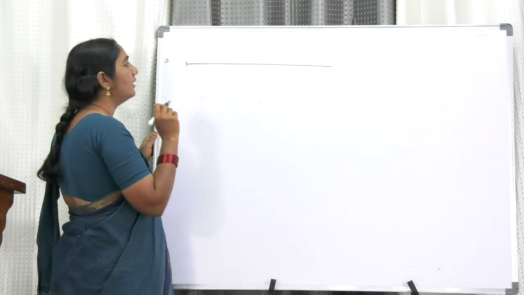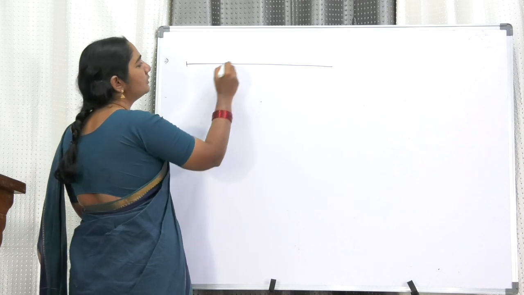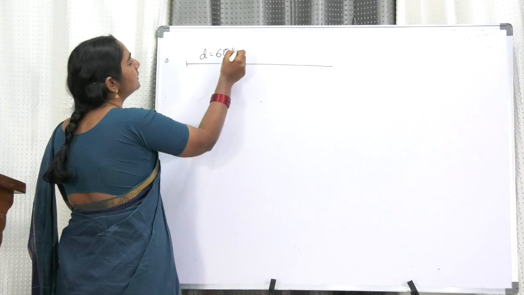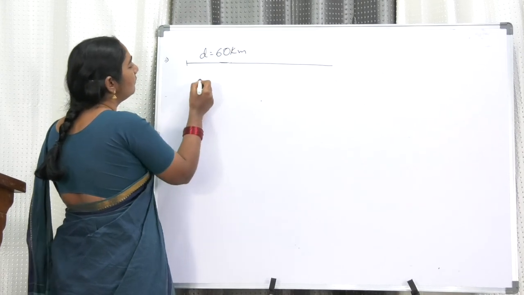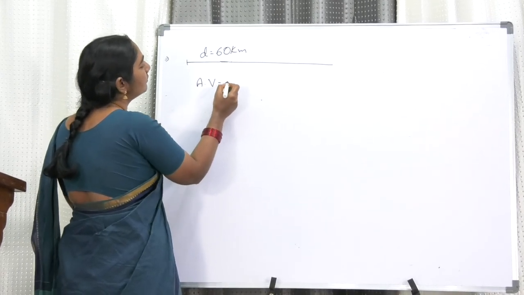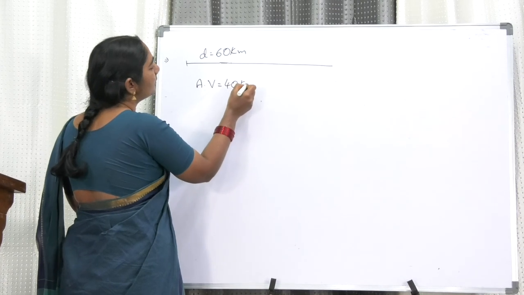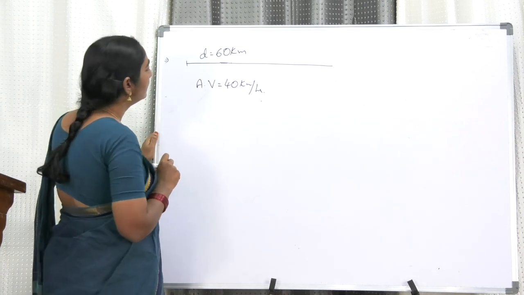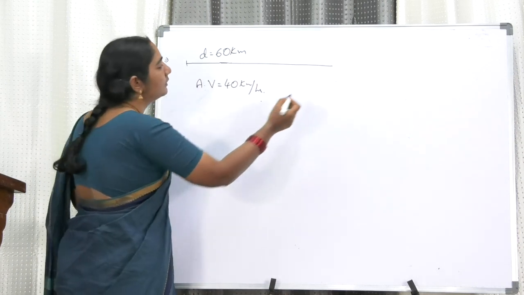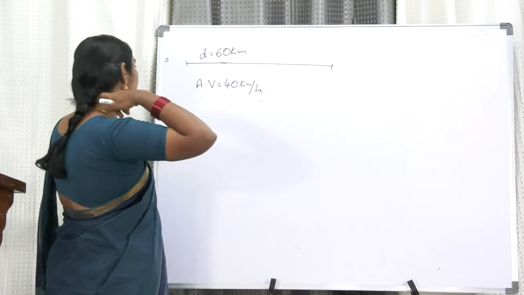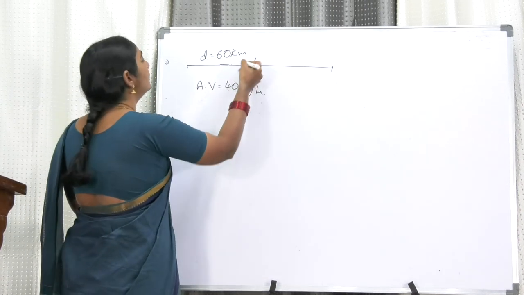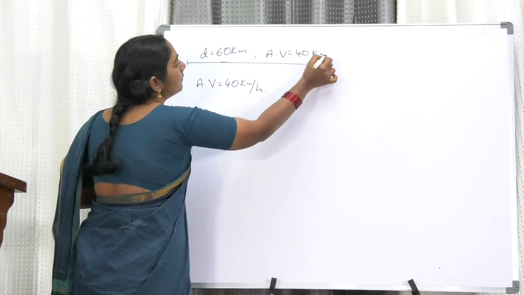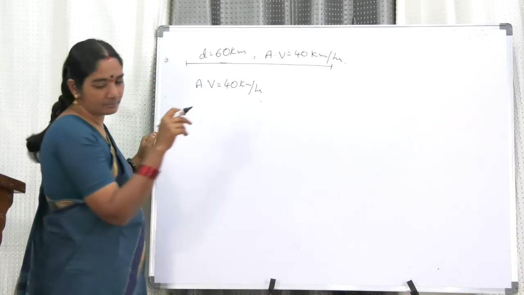The car travels 60 kilometers distance, with an average velocity of 40 kilometers per hour. The trip consists of 3 phases. Achha, this is the total trip. So this is the whole trip. The whole trip average velocity is 40 kilometers per hour.